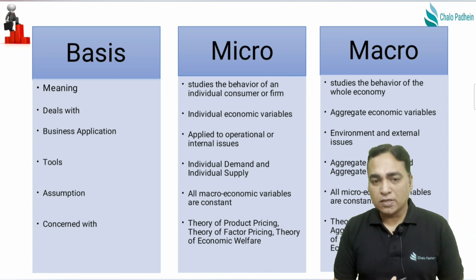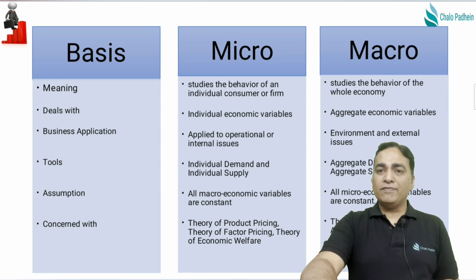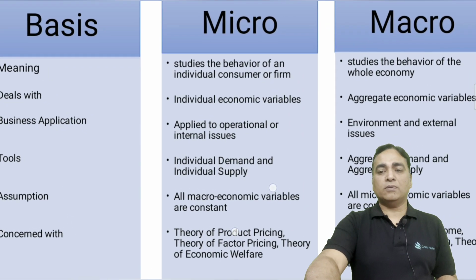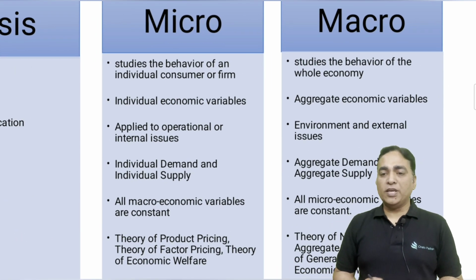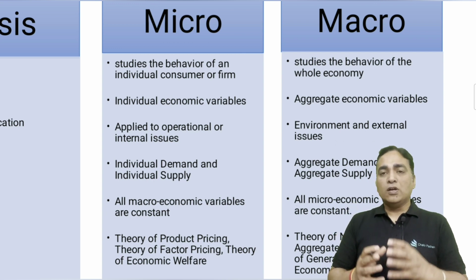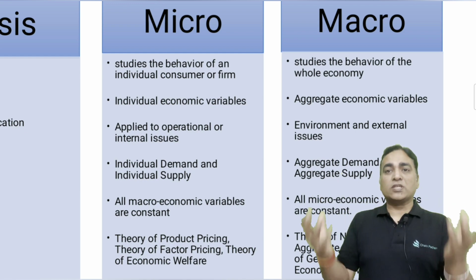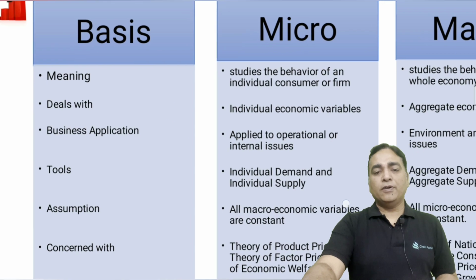So we start with the basis. What is the meaning of micro? Micro means studying the behavior of an individual consumer or the firm. Now, what does the macro mean? Macro means studying the behavior of the complete economy, studying the behavior of a complete country as a whole, studying the behavior of complete society as a whole. That is what we say macro concept.